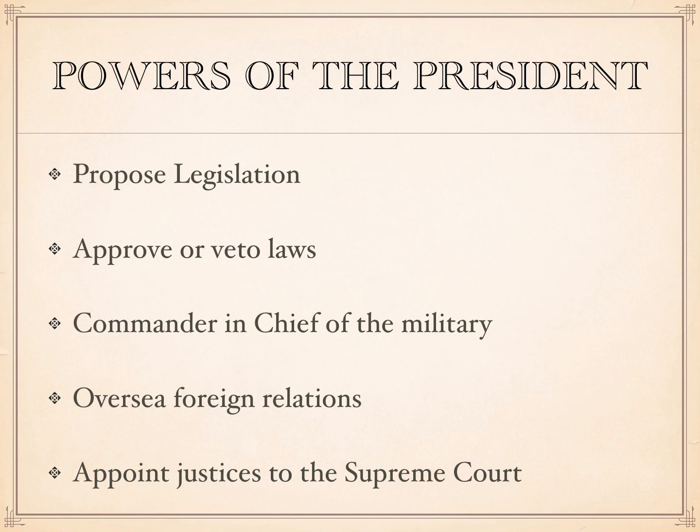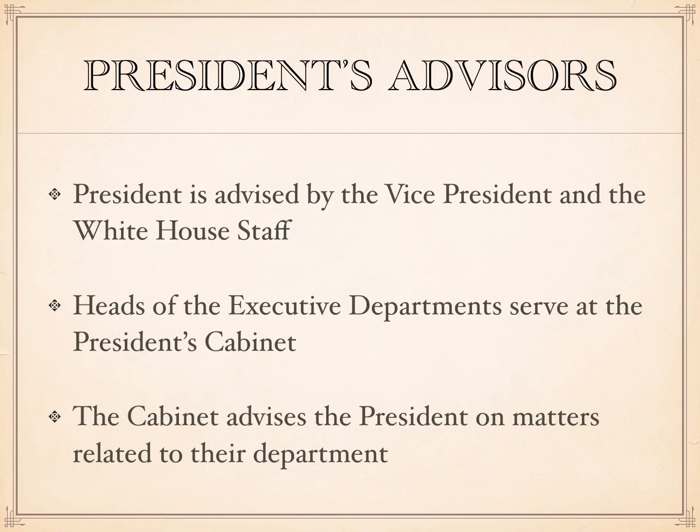Now, the president has a lot on his plate, so he needs some help, and he has a large amount of advisors. First of all, he has his immediate staff, including the Vice President of the United States, as well as other members of the White House staff. Also, there are a lot of departments within the executive branch, and the head of each of these executive departments serves as a member of the president's cabinet. And the cabinet members will advise the president on matters that are related to their department.